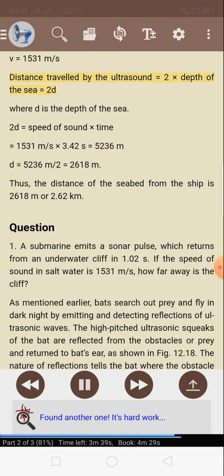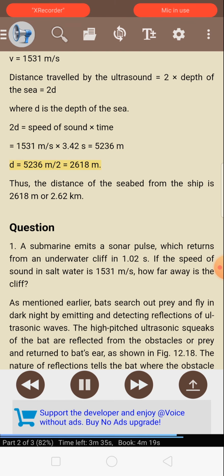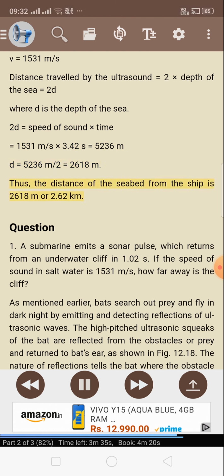Distance traveled by the ultrasound = 2 × depth of the sea = 2d, where d is the depth of the sea. 2d = speed of sound × time = 1,531 meters per second × 3.42 s = 5,236 meters. So d = 5,236 meters / 2 = 2,618 meters. Thus, the distance of the seabed from the ship is 2,618 meters or 2.62 kilometers.